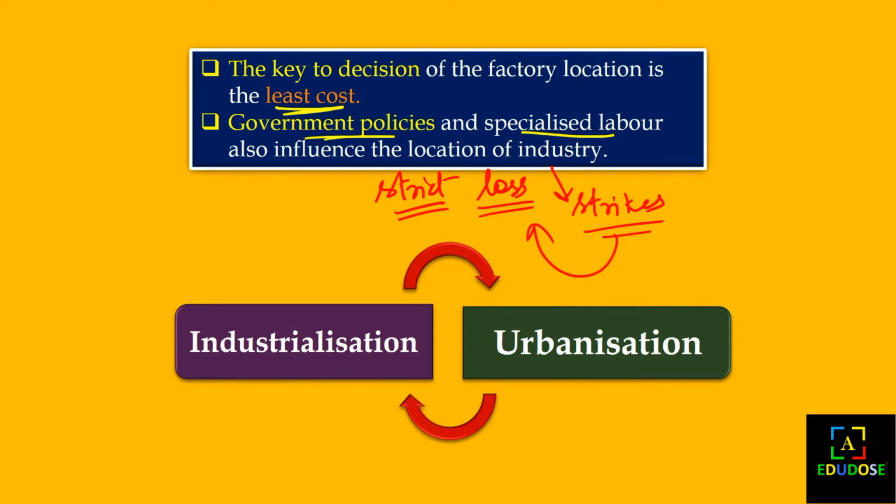After the industrial activity starts, urbanization follows. How does urbanization follow? Sometimes industries are located in or near cities. Thus we can say that industrialization and urbanization go hand in hand.